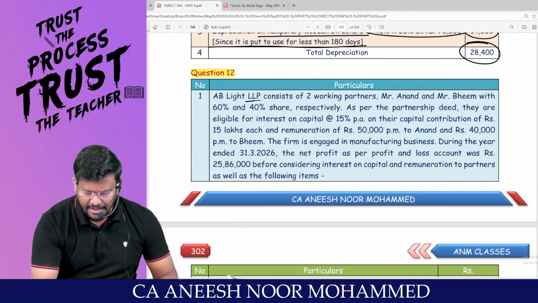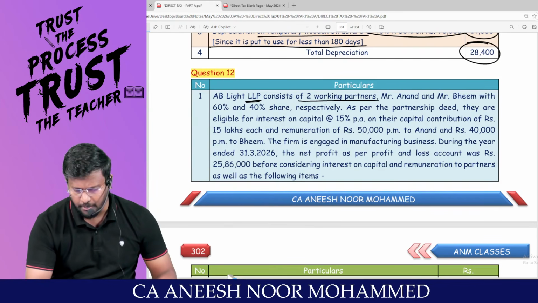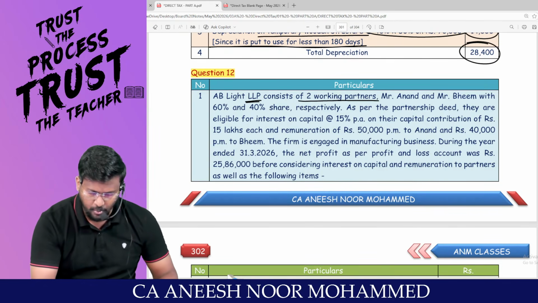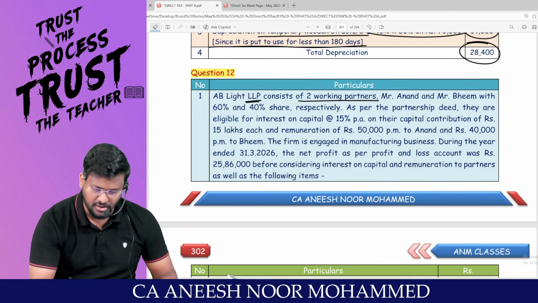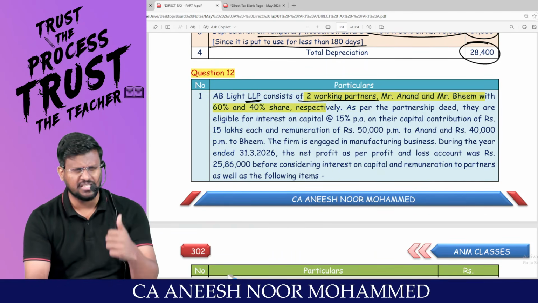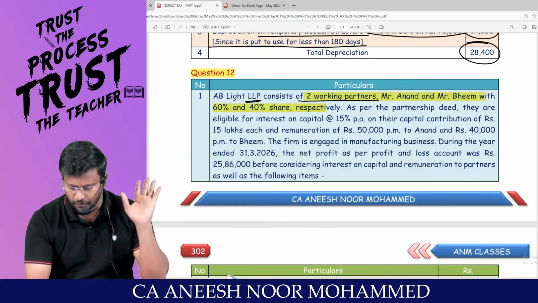AB Light LLP consists of two working partners, Mr. Anand and Mr. Beam, with 60% and 40% share respectively. So in that LLP, two partners are there. One person is having 60%, the other person is having 40%.